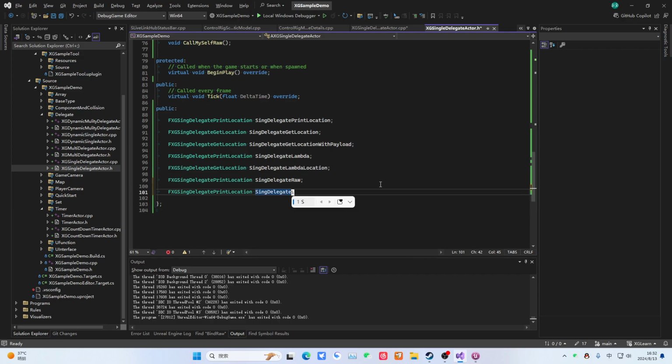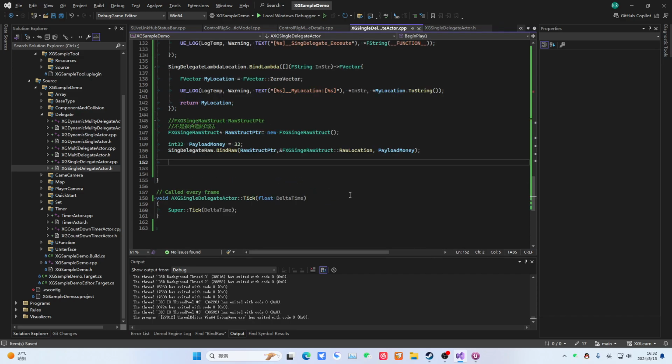Sometimes I don't really like it either. Sometimes I really hate these abbreviations too. If you don't use them often, you really won't know what this thing is for a while, what it refers to, and then it acts as this SP. Then we can see that it definitely needs to pass a pointer here. Fill in a function, and then just load the payload.